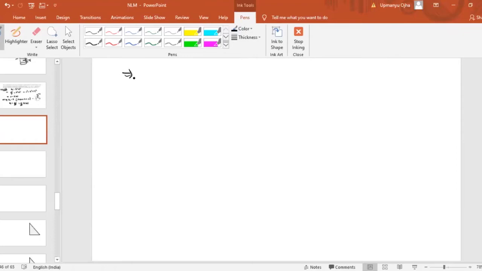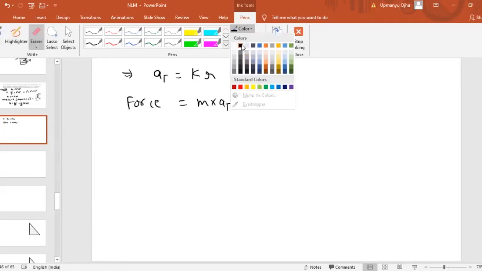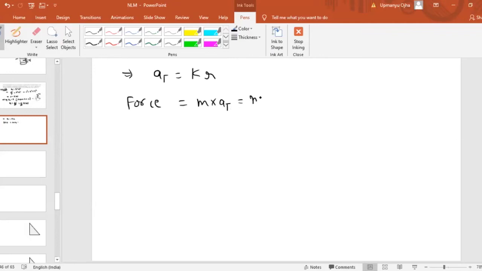From here we get the value of tangential acceleration a_t equal to k r. Now the tangential force must be equal to mass into tangential acceleration, that is m k r. This is the tangential force.